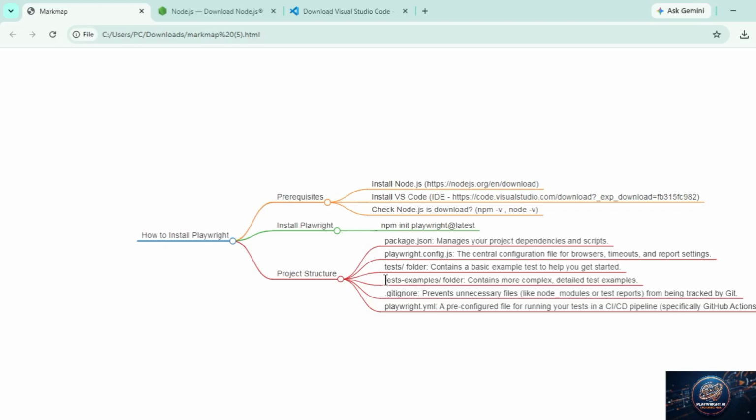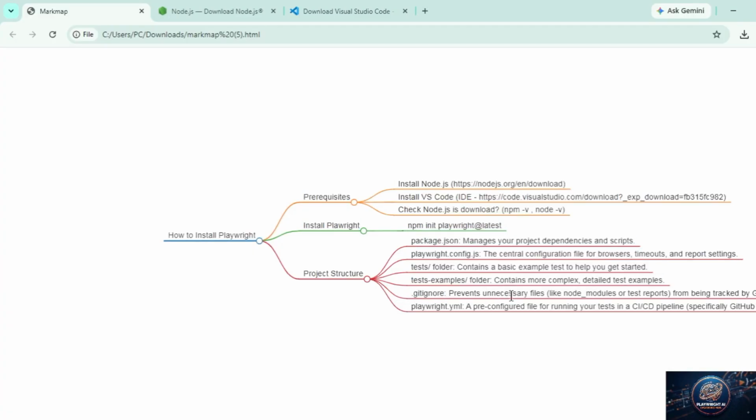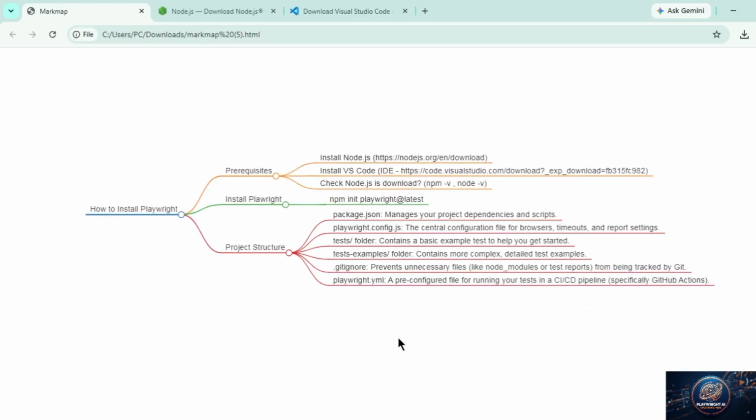Just check this one, this is what we saw earlier, and that git one, yeah, when we create our GitHub project, then it will be used for the CI/CD by Git. And this is playwright.yml, that is also used for the CI/CD pipeline, so you don't need to worry about this. We will check one by one.